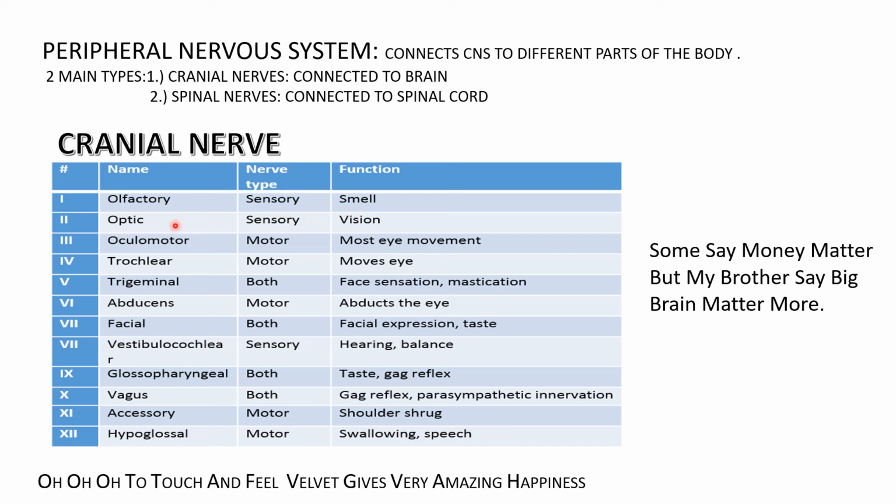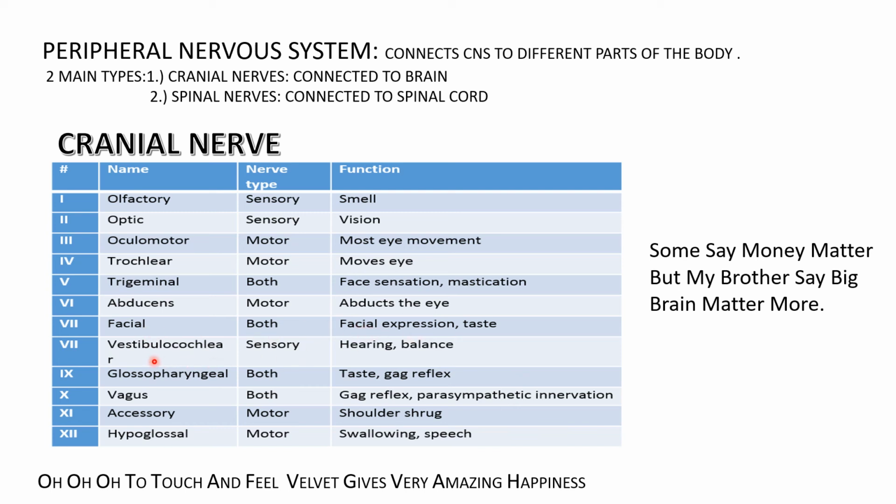Second is optic, which is vision. Third is oculomotor, through which most eye movements are controlled. Then trochlear, which is also used for eye movement. Trigeminal is used for face sensation and mastication. Then abducens, which abducts the eye. Facial is for facial expression and taste.